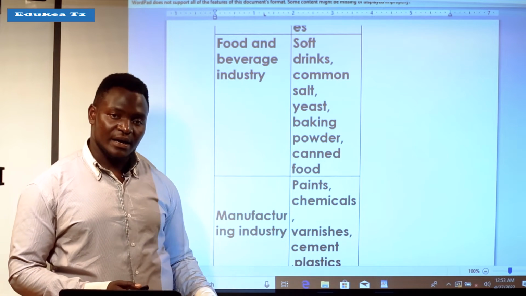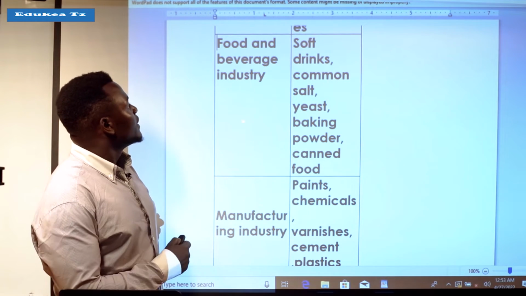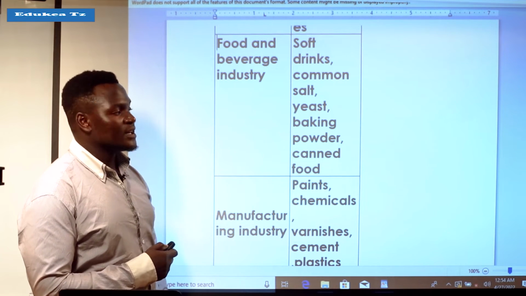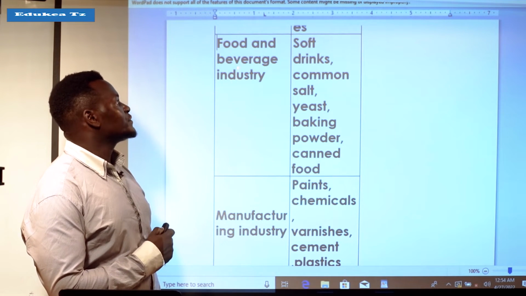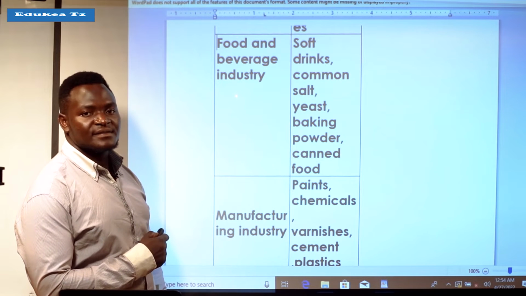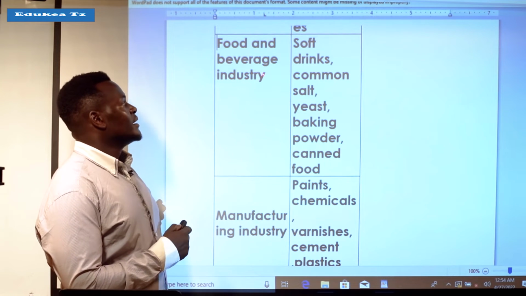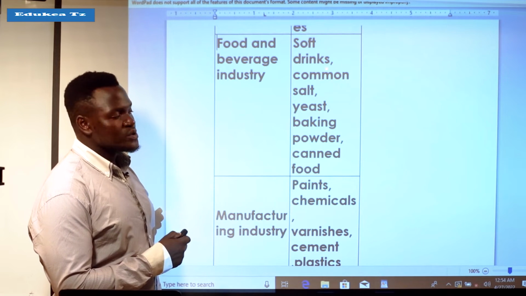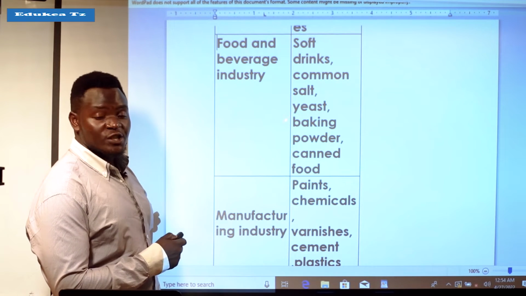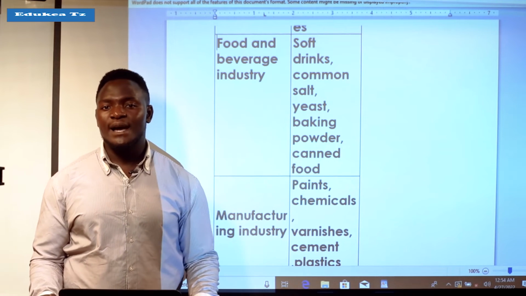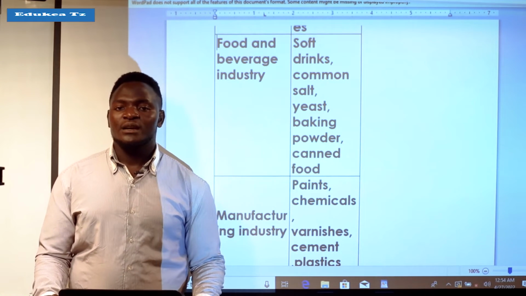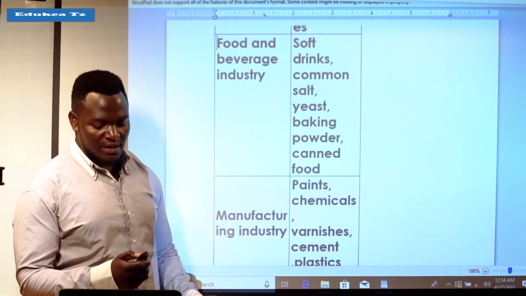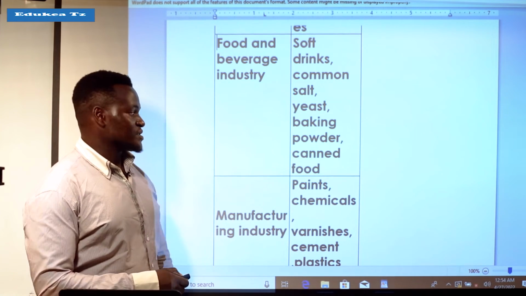Also, we have another field which is the food and beverage industry. In the food and beverage industry, there are various products which are made, like soft drinks. We have soda, we have juices. Also, common salt, the normal salt we use in our homes. Those are products of chemistry, because they are composed and made by different processes.